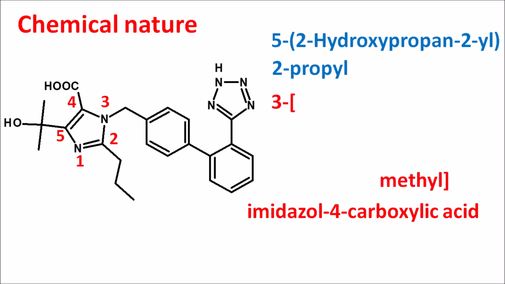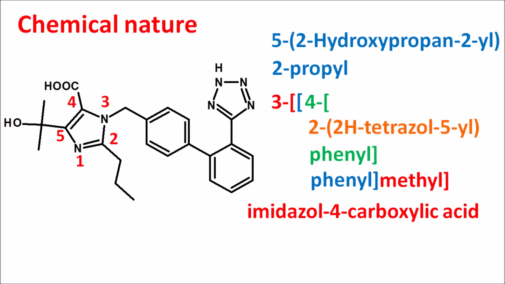This methyl chain is further attached with phenyl ring, and this phenyl ring is having at the fourth position another phenyl ring, so 4-phenyl. And now to this phenyl at the second position a tetrazole ring system is attached by the fifth position. So we can write this as 2-(2H-tetrazole-5-aryl). That is the complete name of Olmesartan.